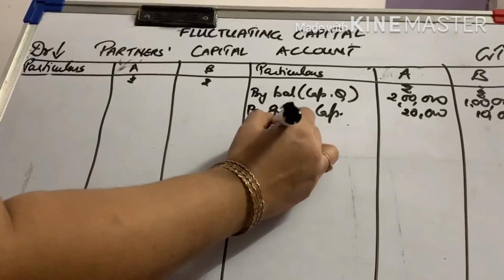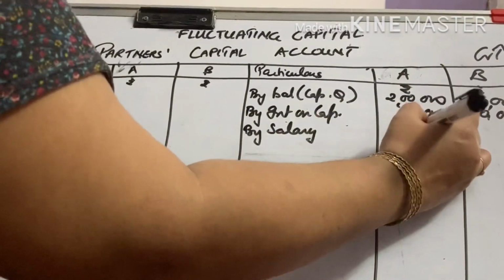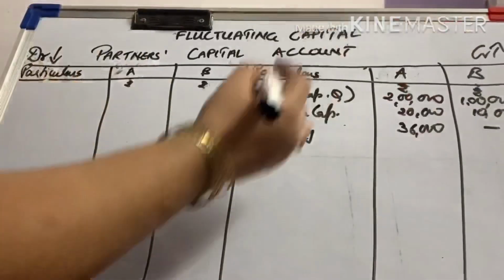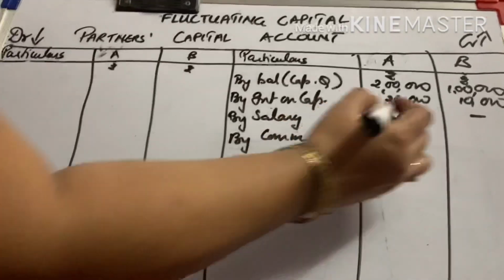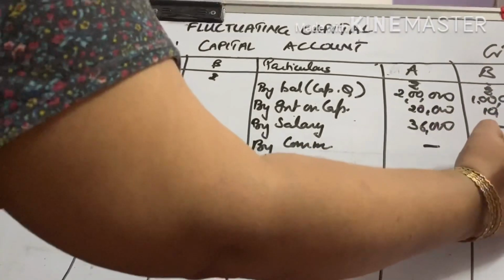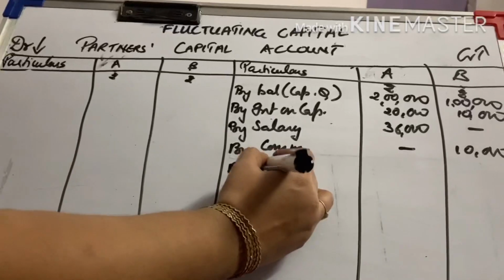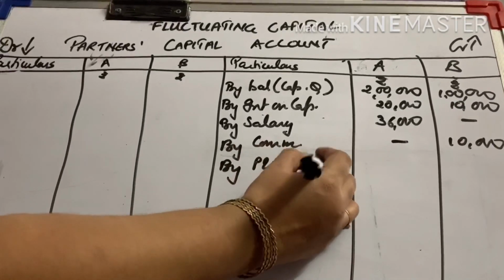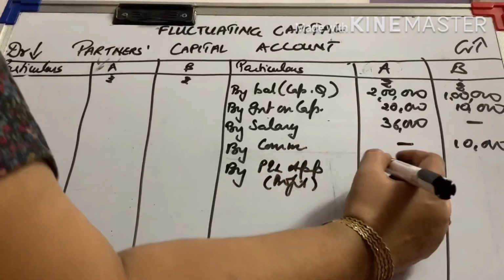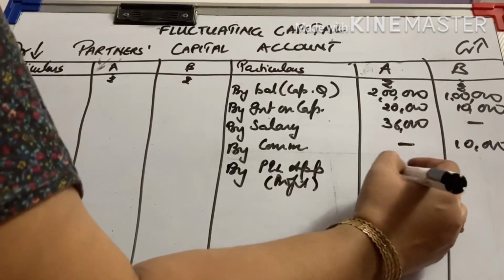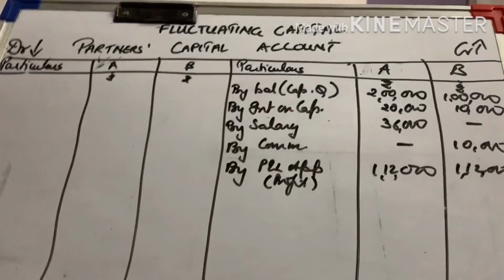Then there was salary. For A 36,000 and there was no salary for B. Then by commission it was nothing for A but 10,000 for B. Then by profit and loss appropriation account, as it was a profit, it was 1,12,000 for both of them, as they are considered equal partners, right?